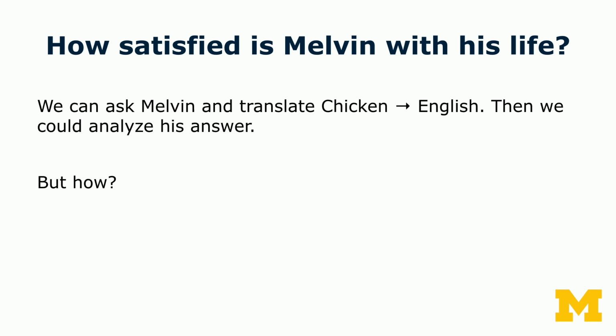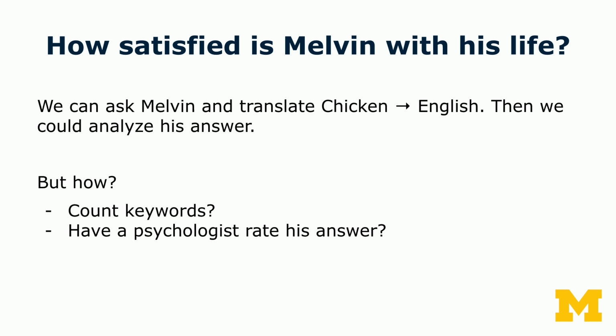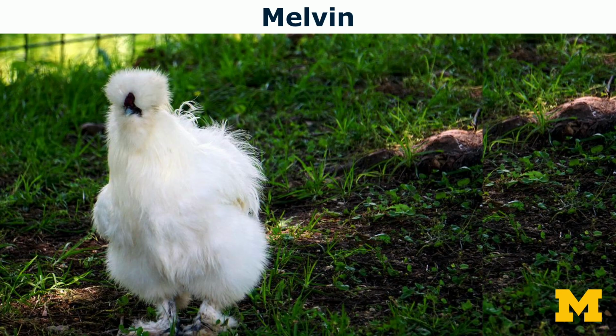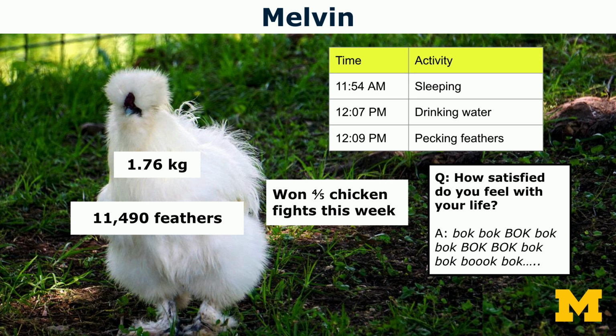You know, maybe something we could do is we could count keywords. We could look for very positive or happy keywords inside of his answer. Or maybe I could have a psychologist rate his answer and say, how happy, how satisfied does this animal, this Melvin, sound? And at the end of all of these explorations, we have all these ways of representing Melvin. So suddenly Melvin can be represented by his weight, the number of feathers he has, how many chicken fights he won, his activity log, and his answer to how satisfied he feels with his life. We have all of these different ways of viewing Melvin. And that's sort of the essence of data collection.